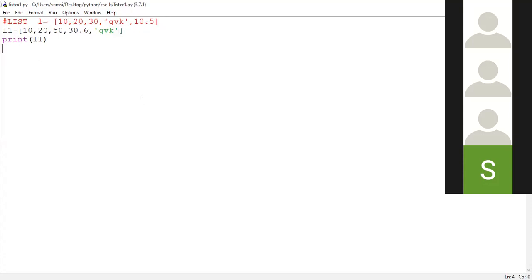List data types. List data type is a mutable object. When I'm calling it a mutable object, can the content of the object be changed or not? Please respond. When I'm calling it mutable, can it be changed or not? Yes, sir. So the contents of a list object can be changed. What about order preservance? Is it going to preserve the order or not? Yes, sir. So the order in which the programmer specifies is the order shown onto the screen. If we are not bothered about the order, then we don't go for the concept of list, guys.